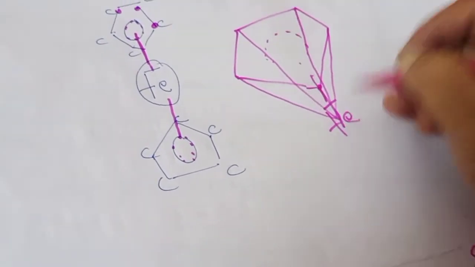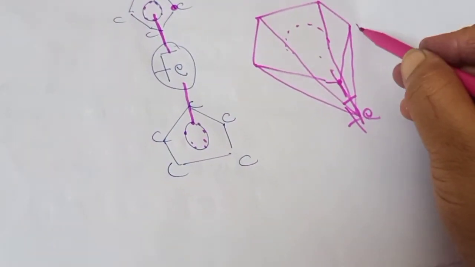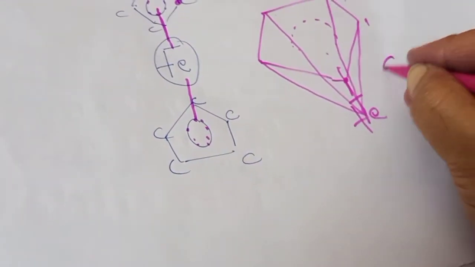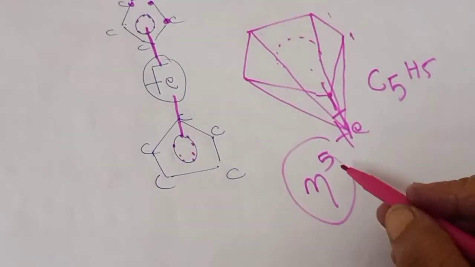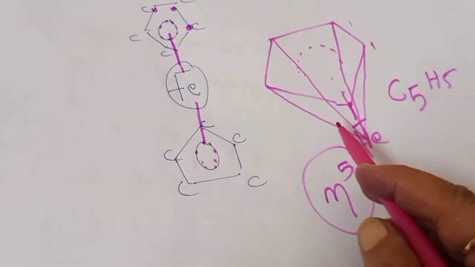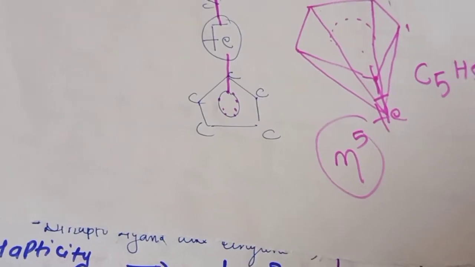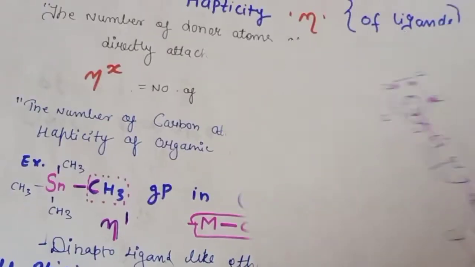So when the 5 carbons are each donating 1 electron, the hapticity for the cyclopentadienyl, our C5H5, we will write as eta 5. I hope you got what this 5 is. This is the number of the electrons donated by the atoms of the ligand to the particular metal. So this compound is our ferrocene, and we say it is a sandwich compound.